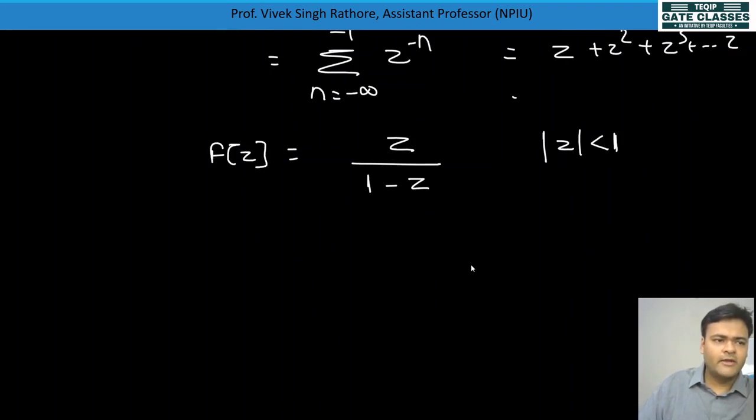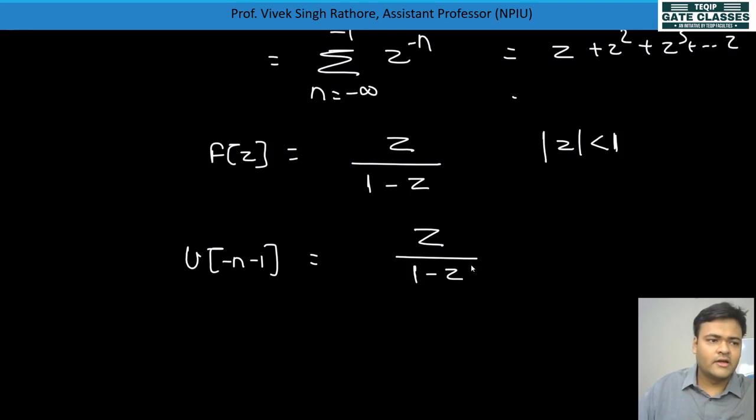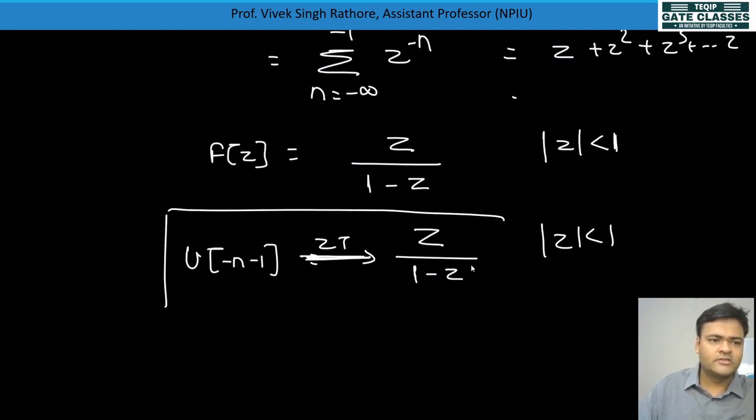So ultimately what I wanted to tell you is that the z transform of u of minus n minus 1 will be equal to z upon 1 minus z, when mod z is less than 1. This is the ROC condition, and it is satisfied.